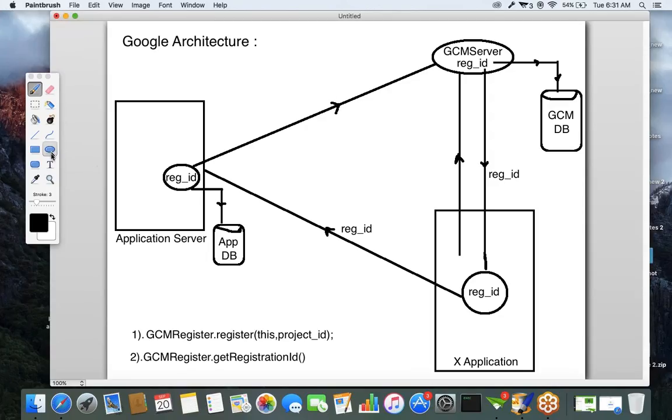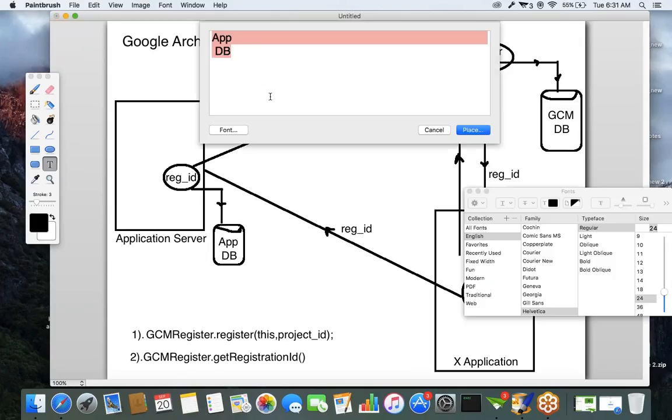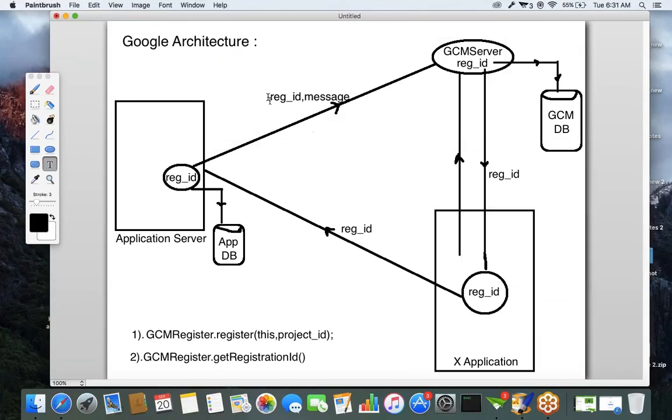Because the application server contains a lot of registration IDs, to whom it has to send a notification, it has to specify. The first parameter is the registration ID of the device you want to notify. The second parameter is nothing but the message. In the request, the application server is going to send these two parameters to the GCM server.